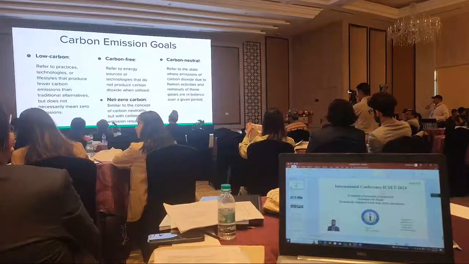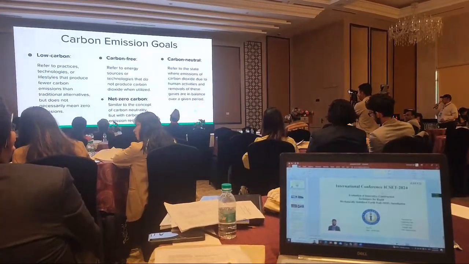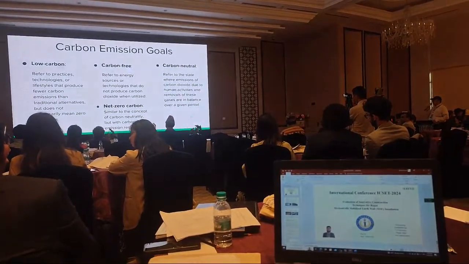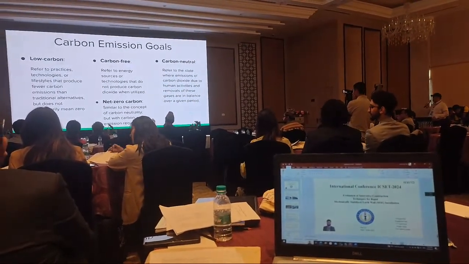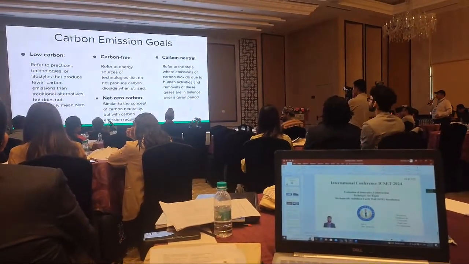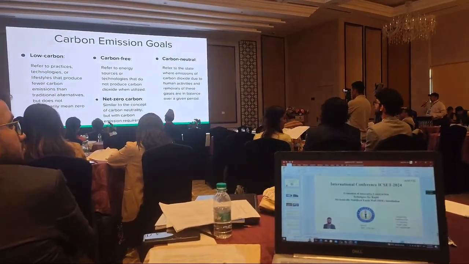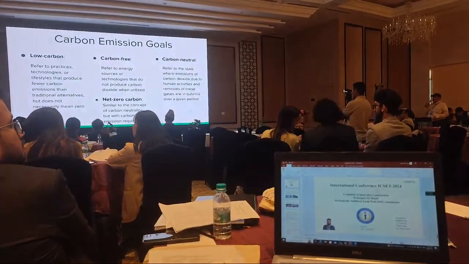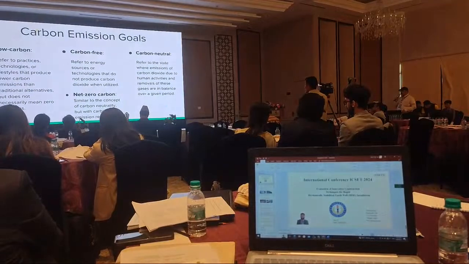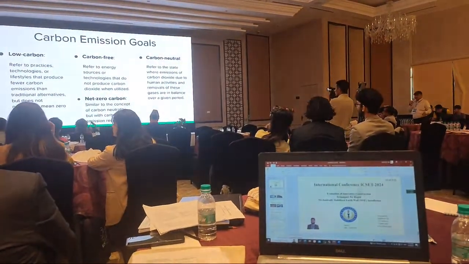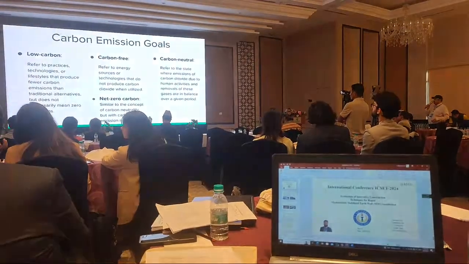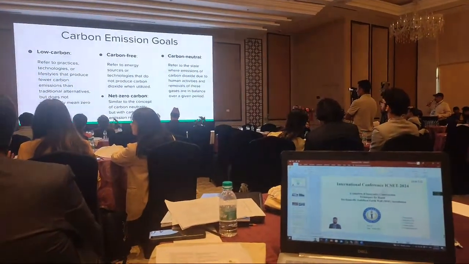The first one is called low carbon, which refers to the practice of technologies or lifestyle that produce fewer carbon emissions than traditional alternatives, but does not necessarily mean zero carbon emission. So you might have seen that in an Indigo flight, it is saying that we abide by low carbon, meaning how they are doing it. So they are telling that whatever business they are doing, they are doing in a responsible manner.